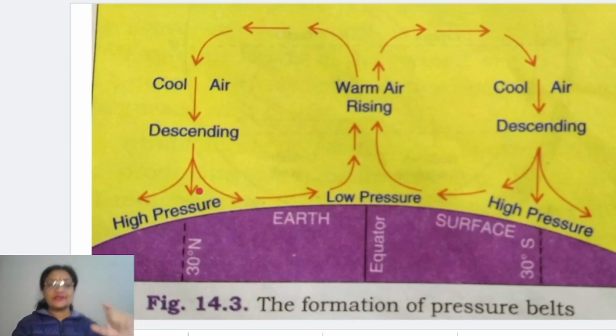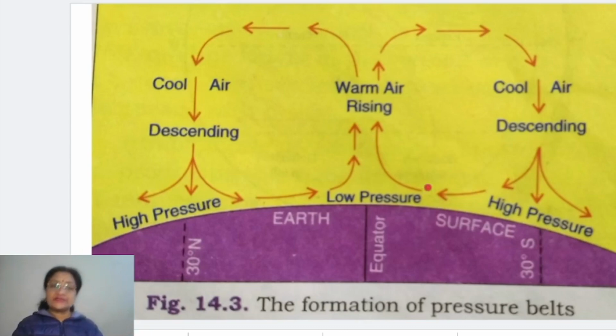It is a high pressure belt which lies very close to the tropics, but not within the tropical zone. Otherwise it would be called the tropical high pressure belt. Because it is beyond the tropics, between 30 to 35 degrees north and 30 to 35 degrees south, it is called the subtropical high pressure belt. Now come to the next one.